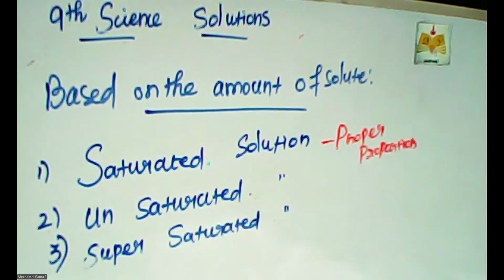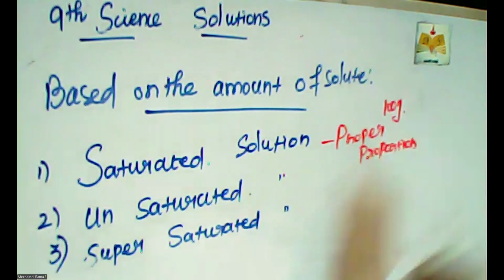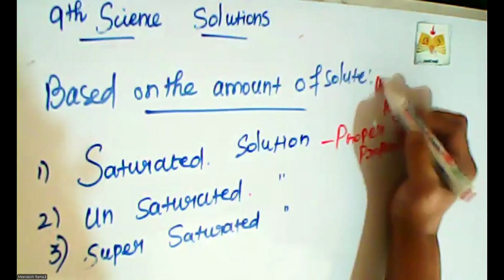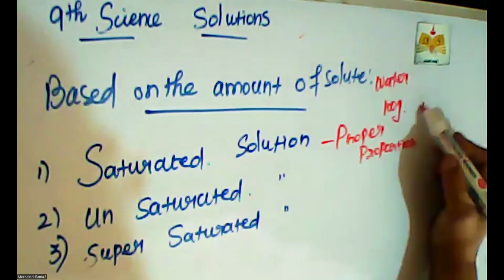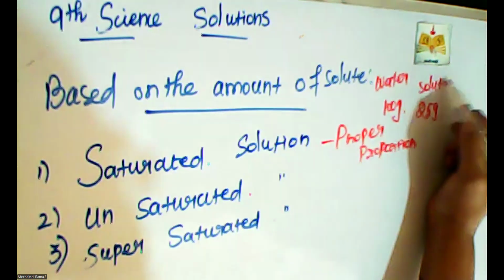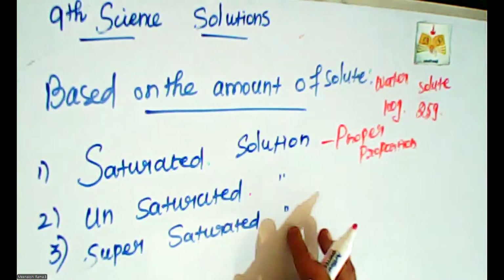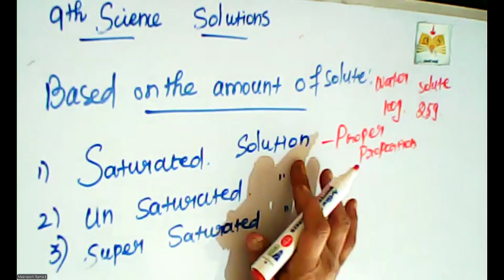When we want to prepare a saturated solution, for example, 100 gram or 100 ml of water is the solvent, and the solute is 25 gram only. In this manner we add, and that kind of solution is called a saturated solution.